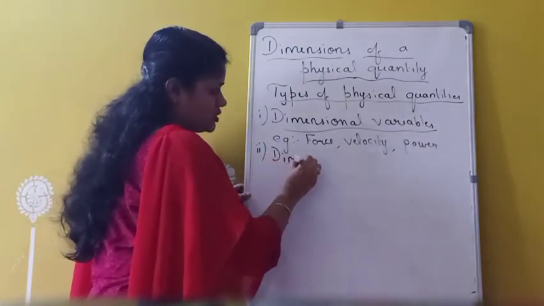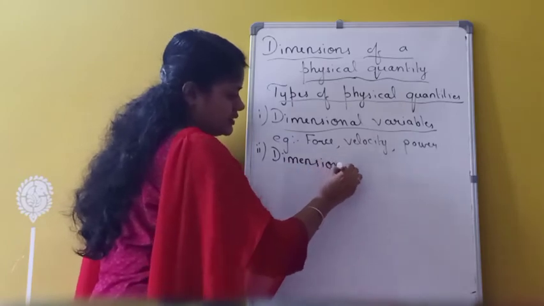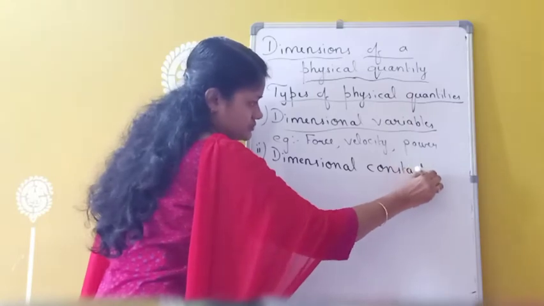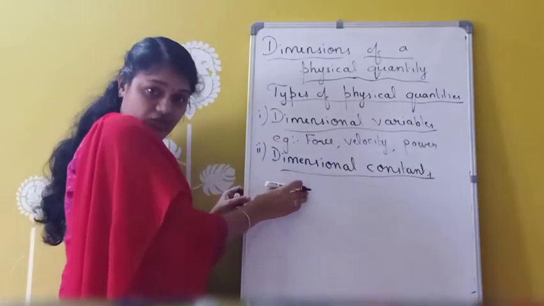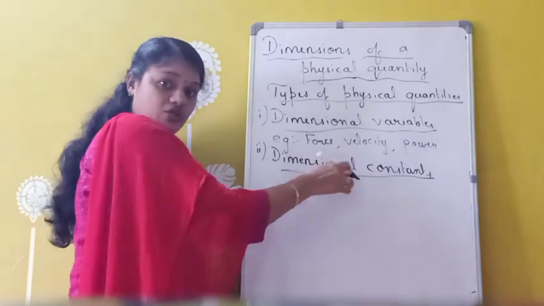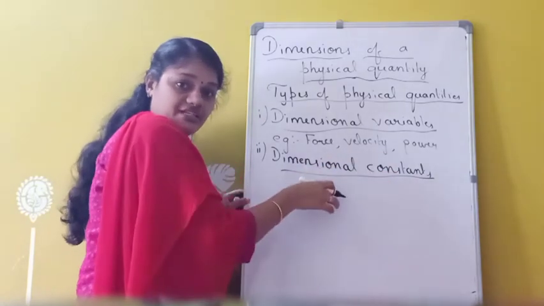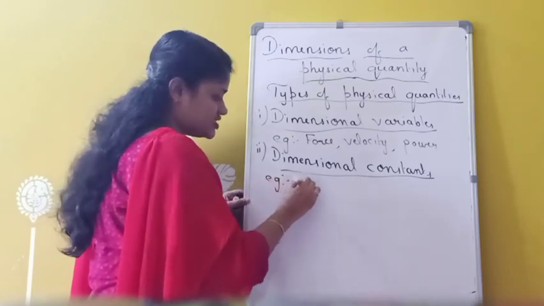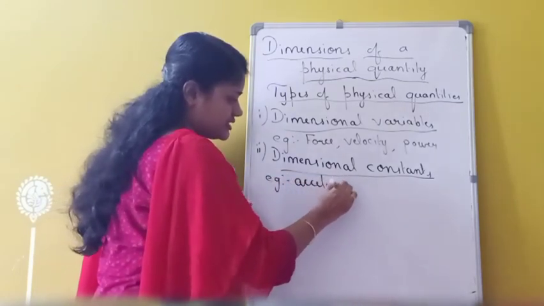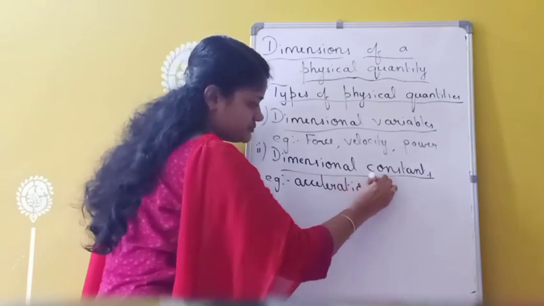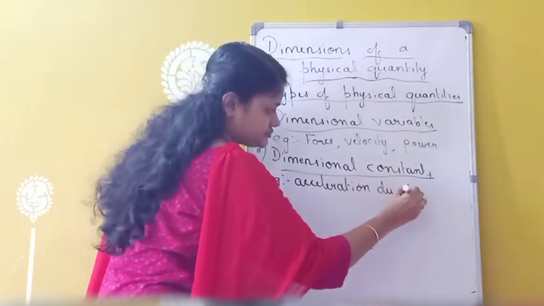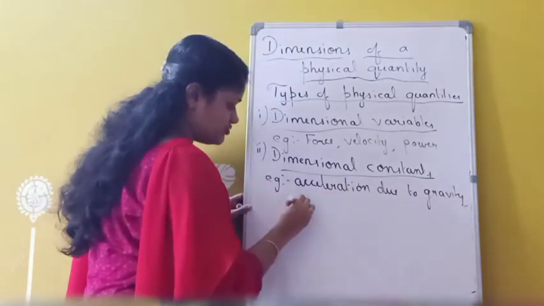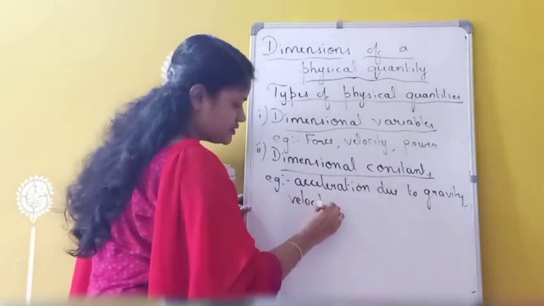Then second one, dimensional constants. That means they are physical quantities which are having dimensions and also having a constant value. So they have dimension as well as a constant value. For example, I am writing acceleration due to gravity, as well as velocity of light in vacuum.